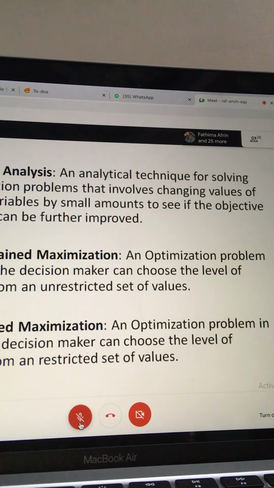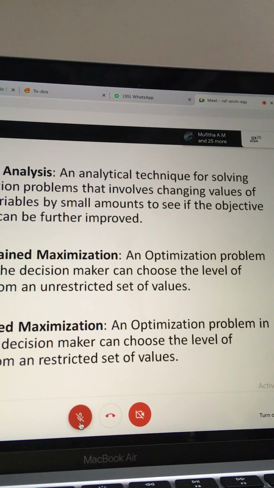marginal analysis is a process. Okay, so in marginal analysis, what are the terms we have familiarized now? The objective function, the maximization problem, the minimization problem, the variables. It can be activities or choice variable. So if you are reading your textbook that I am uploading, they have used both activities and choice variable. So please don't misunderstand. Keep familiar with these two terms. Otherwise, in other books, you may find dependent or independent variable. So all are the same. Okay.